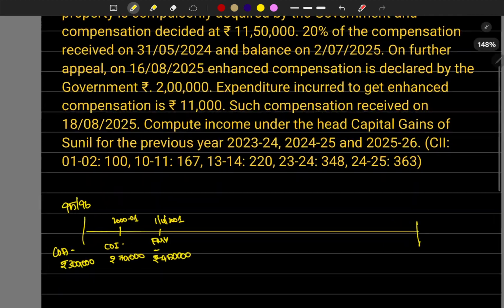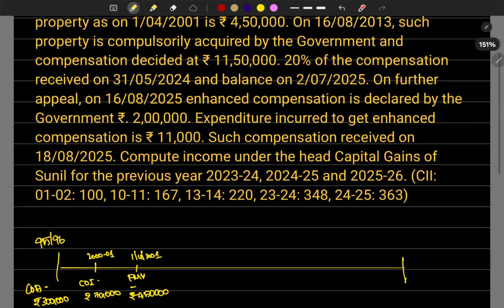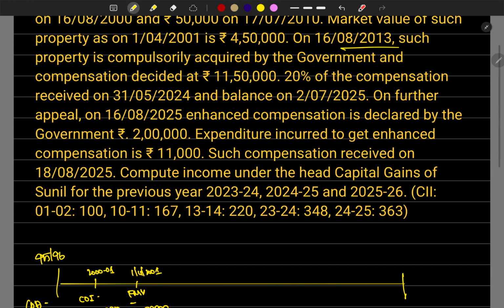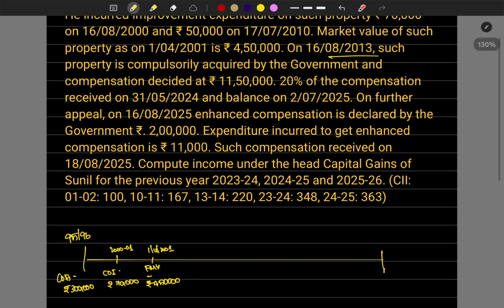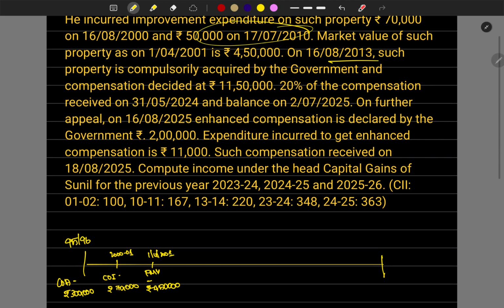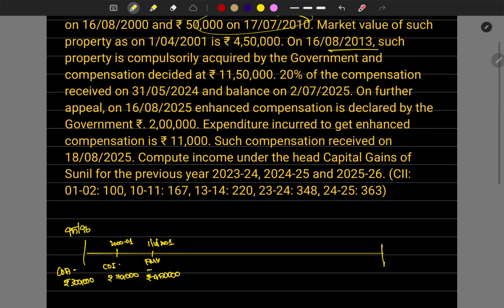Then on 16/8/2013 such property is compulsorily acquired by the government. Before that, he incurred expenditure of 50,000 in 2010-11, which is cost of improvement, rupees 50,000.